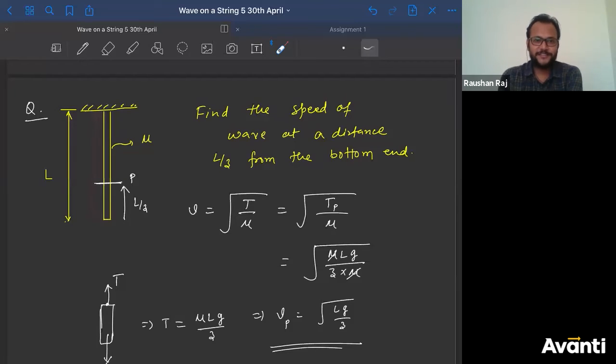Okay, so many answers. Square root of L by G, square root of 3L by G. Okay, I hope most of you are going for this. Sir, I got the speed, I got the distance. So distance by speed is nothing but the time taken. Yeah, I think you are going for that only. How many of you are using this formula, guys?